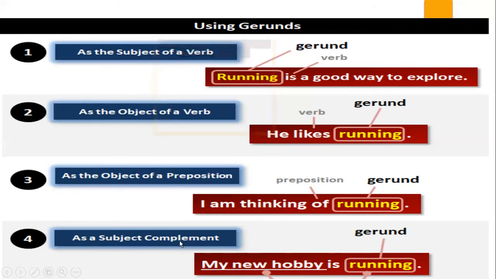As a subject complement: "My new hobby is running." Now it is working as a complement to the subject. So this is how the gerund can be used. It can be used as a subject of the verb, as an object of the verb, as an object of a preposition, and as a subject complement.